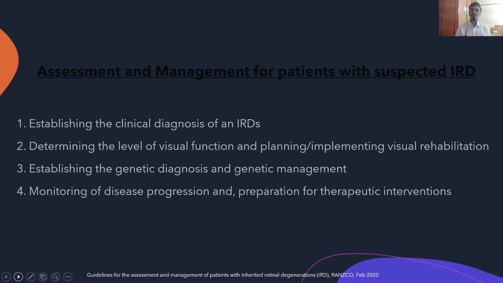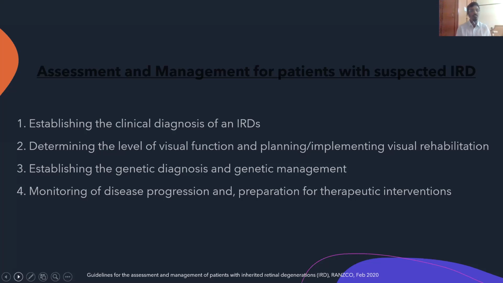History taking. Then we do a clinical examination and we have investigations, the 3-pronged approach to establishing a diagnosis of these patients. What it does is it helps us determine the level of visual function, right? It helps in planning the visual rehabilitation. Then thirdly, it helps in establishing the genetic diagnosis and genetic management.